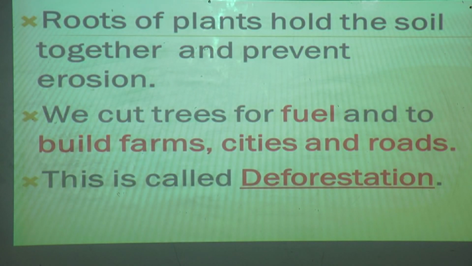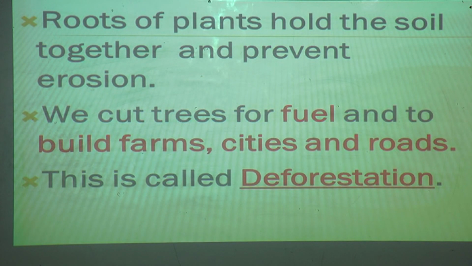Roots of plants hold the soil together and prevent soil erosion. What does it mean here? As the plant grows, the roots will be under the land. So the soil is held by the roots, isn't it students, and this prevents soil erosion.